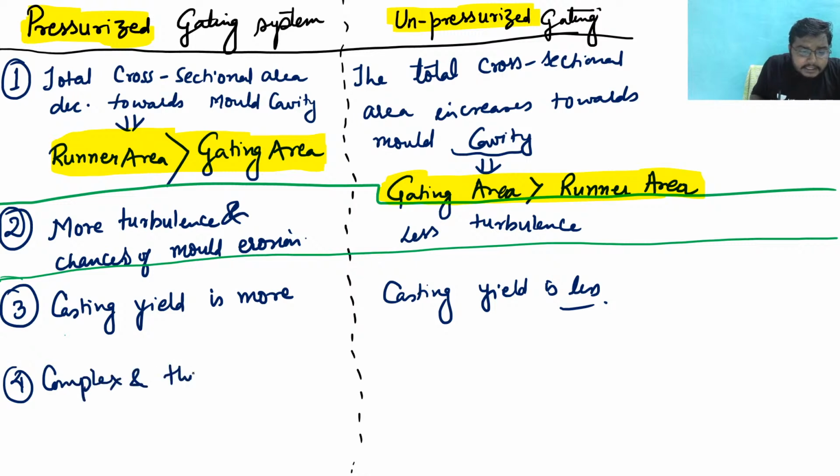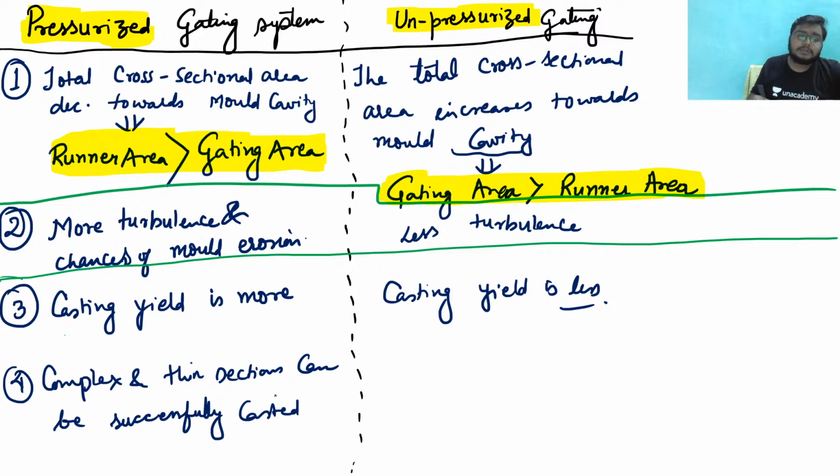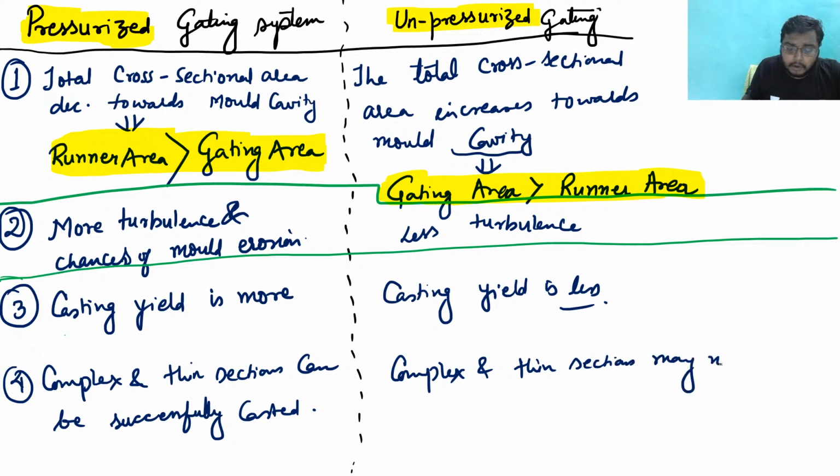तो इसके कारण क्या होता है, complex and thin sections can be successfully casted, because molten metal आराम से घुस जाता है, but here complex and thin sections may not be successfully casted.